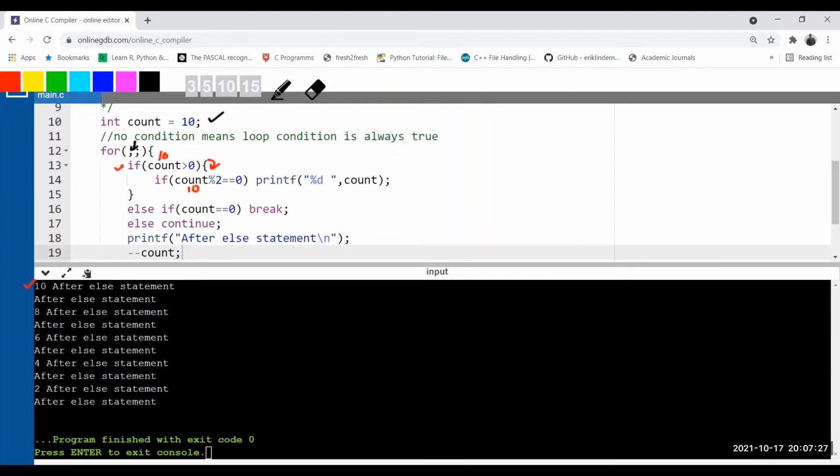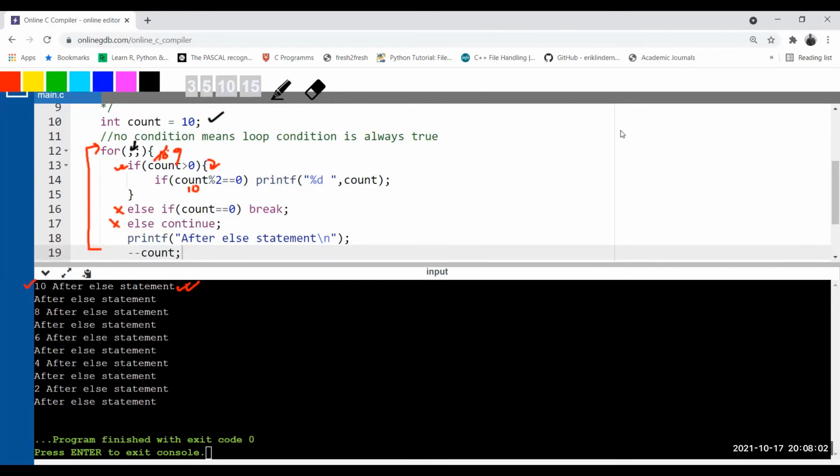So this if is true, correct? This if is true. So neither this else if will execute, nor this else will execute. It is doing what? Printf after else statement. So it prints after else statement, and minus count. So count becomes 9, due to the minus. Now it will go up into the loop again. 9. No condition, it is true. Now checking the value, 9 greater than 0. Is it true?